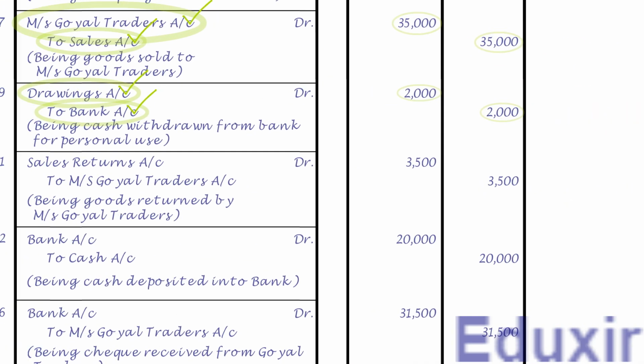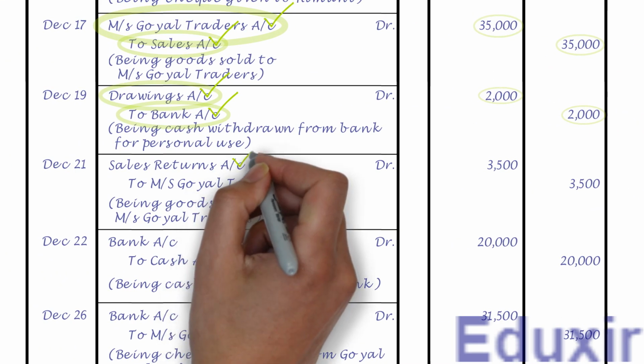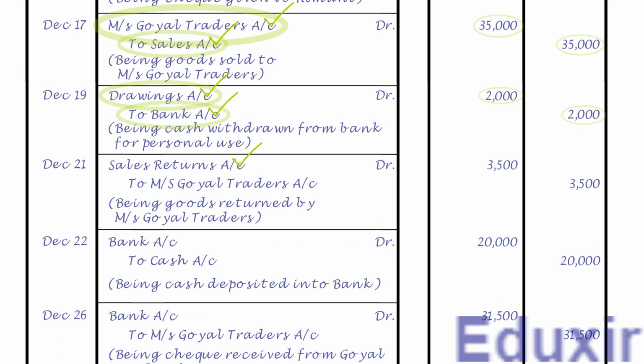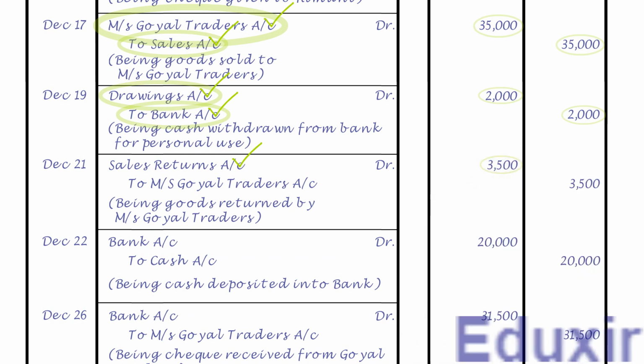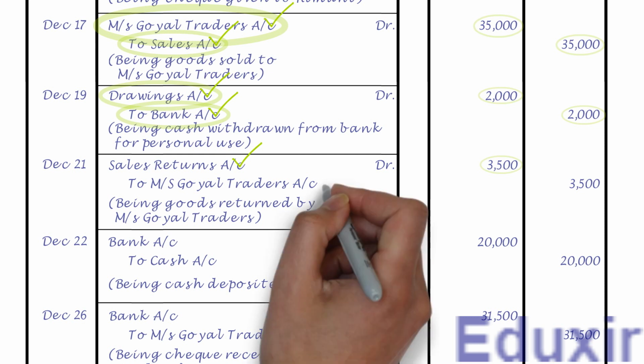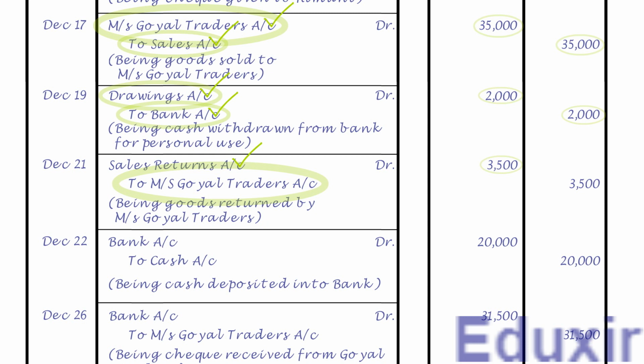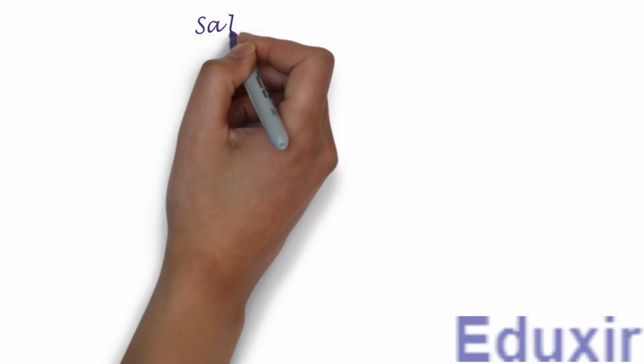As the name suggests, it needs to be posted on the debit side of sales returns account and the debit amount is 3500 rupees. Note that the details that need to be posted into the particulars column is Messrs Goel Traders account. For posting this entry, we need to create a ledger account for sales returns as it is not yet created. Let us first write the title as sales returns account.